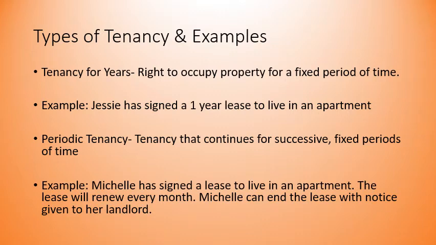So what this means is Michelle is in a periodic tenancy, meaning that she's going to agree to live there for 1 month. And if she doesn't say otherwise, then it's assumed that she's going to live there for the next month, and the next month, and the next month, right? However, Michelle can get out of this lease if she gives her landlord notice at the beginning of a month saying, this is my last month, I do not plan on living here next month. So all she has to do is give notice, and then the periodic tenancy is over.